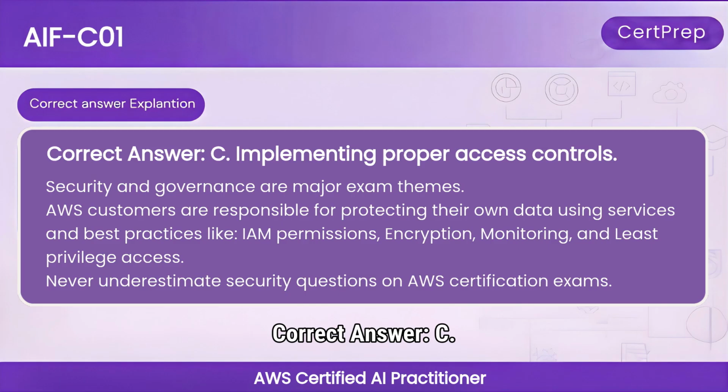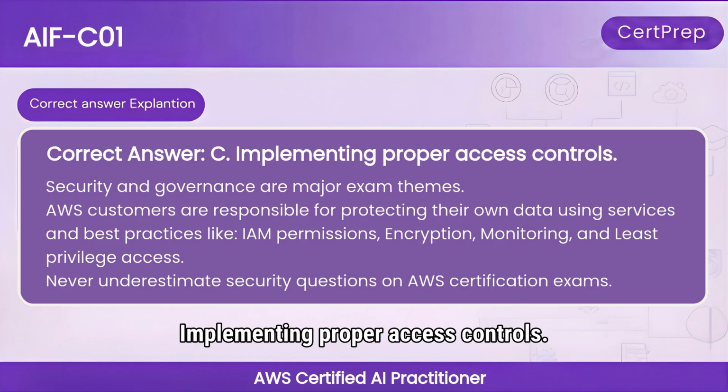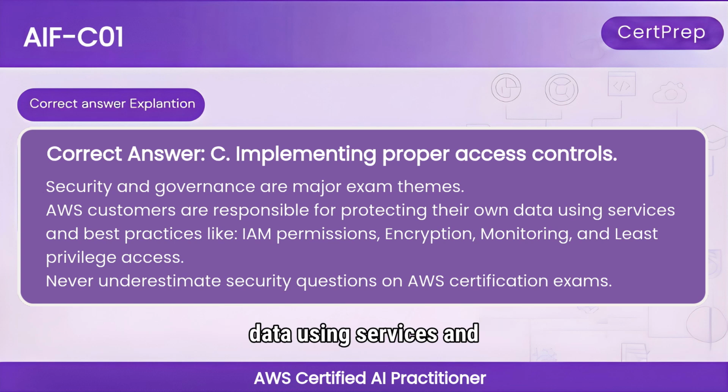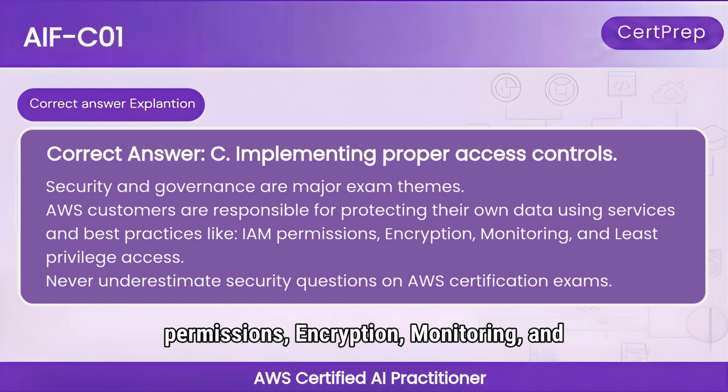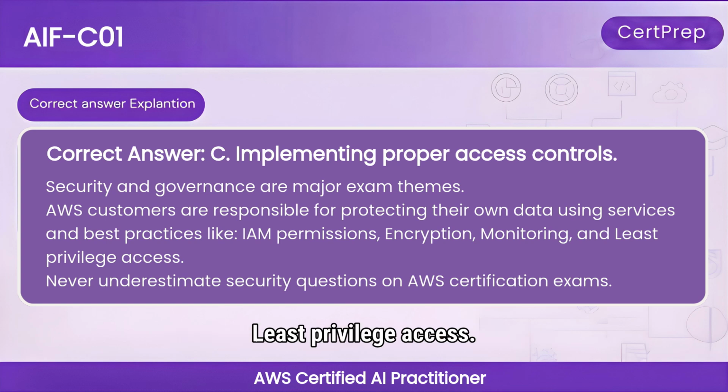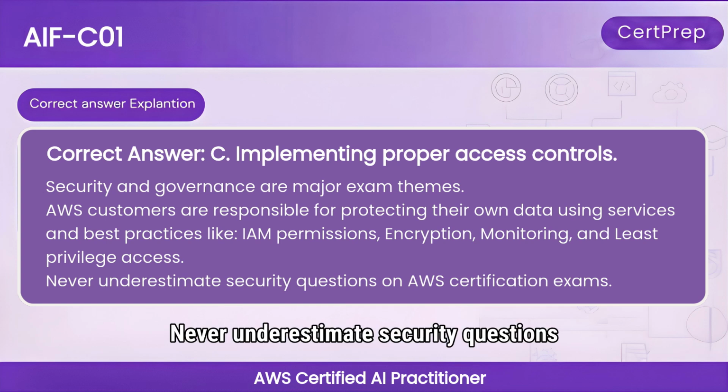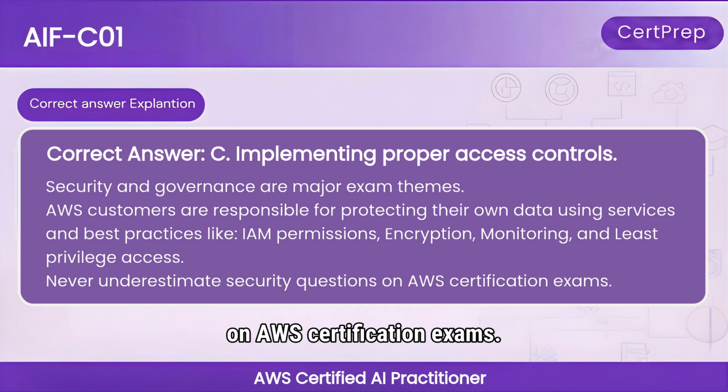Correct answer: C. Implementing proper access controls. Explanation: security and governance are major exam themes. AWS customers are responsible for protecting their own data using services and best practices like IAM permissions, encryption, monitoring, and least privilege access. Never underestimate security questions on AWS certification exams.